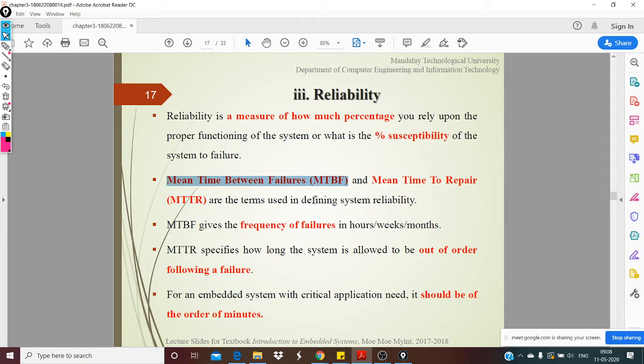The time interval between these two is the mean time between failures, and it's called mean because you do it over a period of time and take the average. The second one is mean time to repair, which is how long it takes to service the failure. These two are very important metrics. We saw this in the last class.